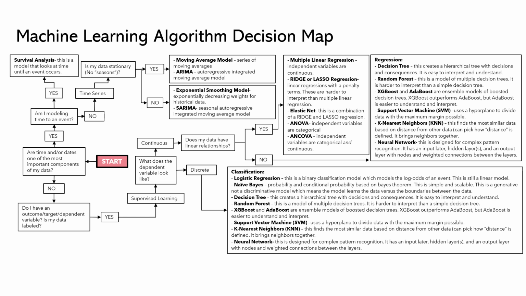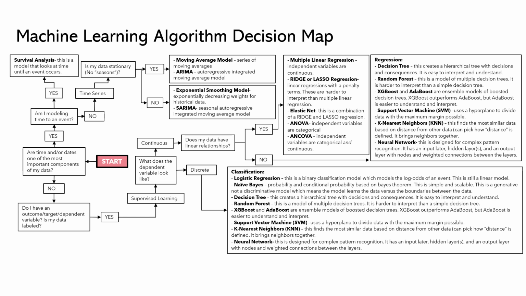And then the second model that we're adding to the list is the naive Bayes model. Naive Bayes is really interesting. It uses the probability of an event, but then also the conditional probability of that event. And this is a generative, not a discriminative model, which means the model is learning the data versus the boundaries between them. Like I said, the rest of the models we really just went through. Instead of doing a regression, we're now doing a classification because our outcome is discrete.